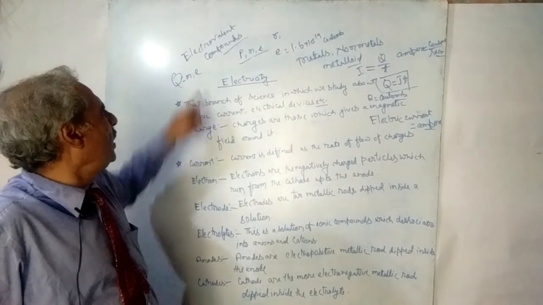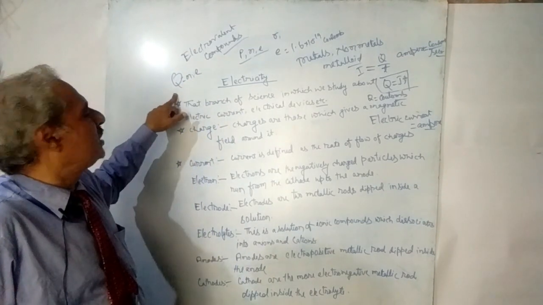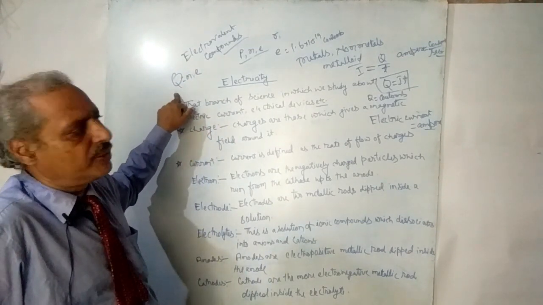This is the actual charge that is flowing through the conducting wire.